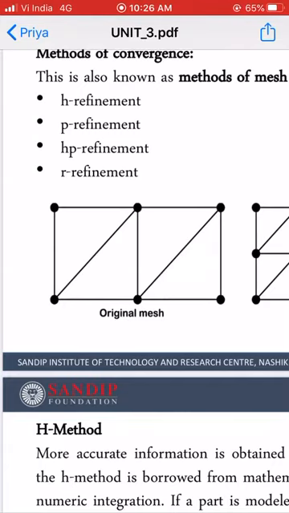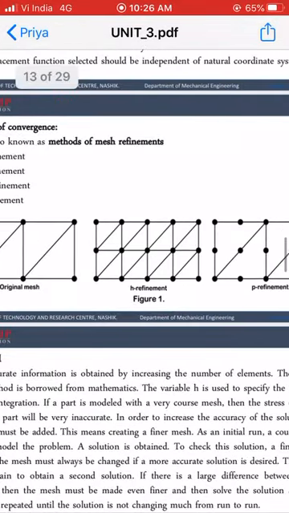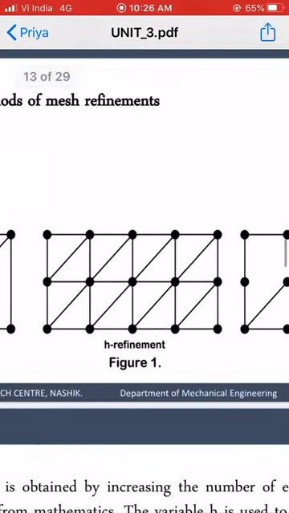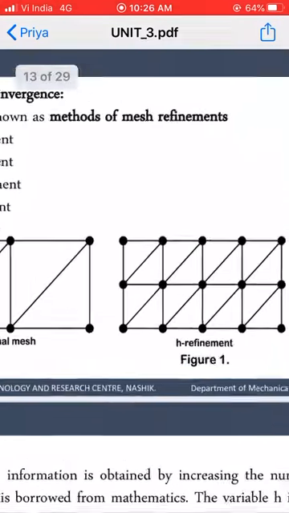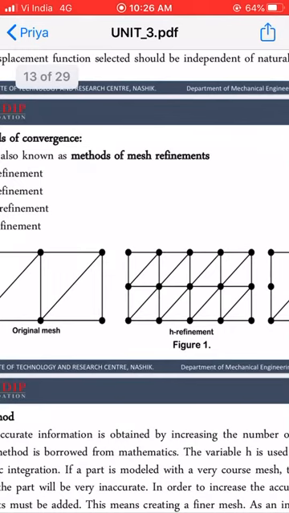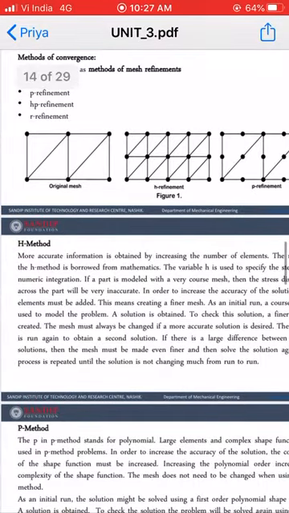But in H refinement, if you see, the number of elements is increased here, by increasing the number of nodes as well as the number of elements. So in H refinement, what we did is increase the number of elements. So H refinement is nothing but what?